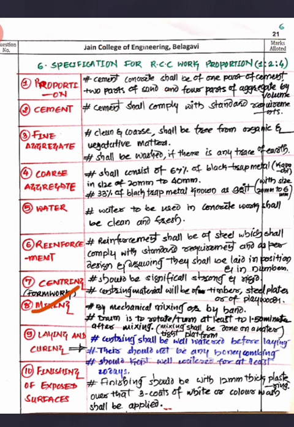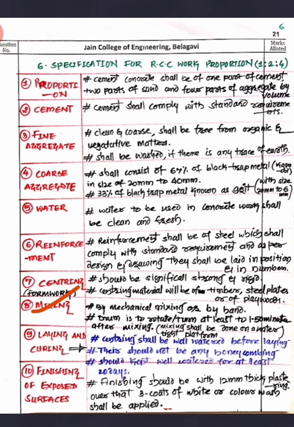If you go for mixing, as I said, you can go for machine mixing, or you can go for hand mixing also. If you are going with hand mixing, then usually you should first prepare a dry mix, then add water, then turn it over three or four times, so that you have a proper mix there.